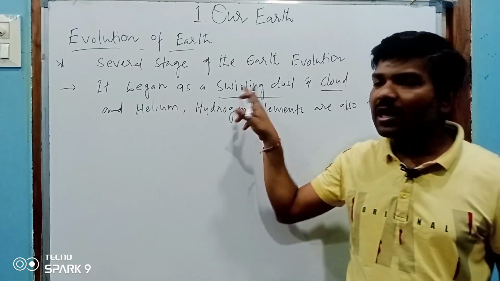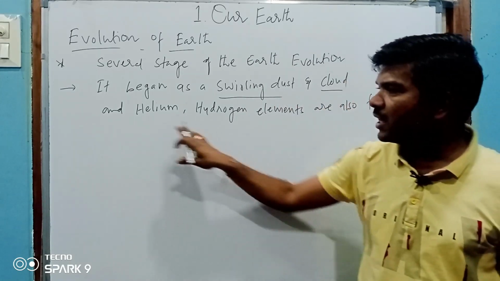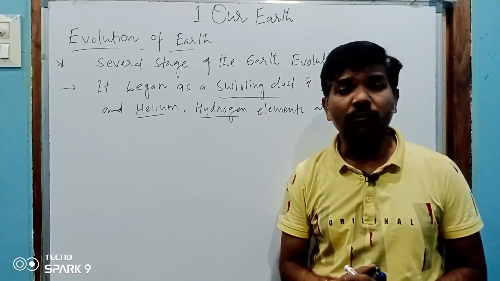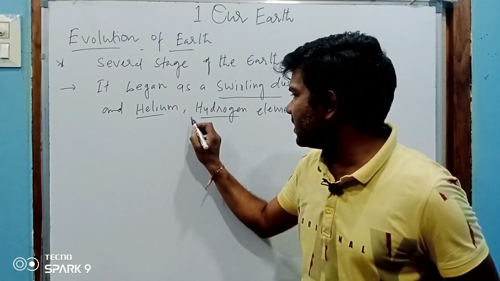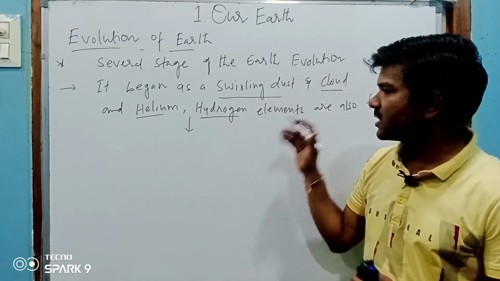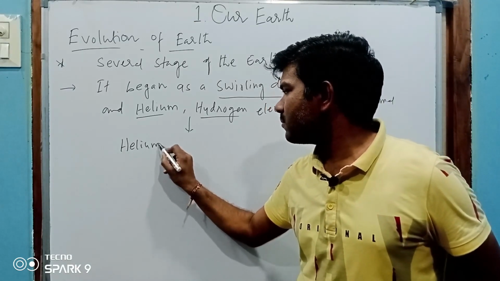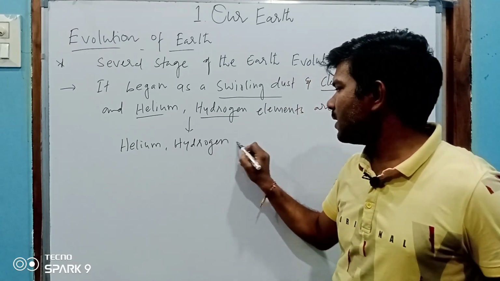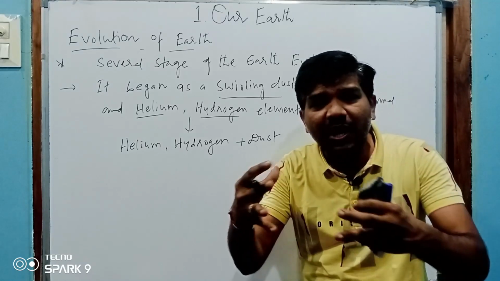The swirling dust included helium and hydrogen elements. Very important. This helium and hydrogen, plus dust, all came together.